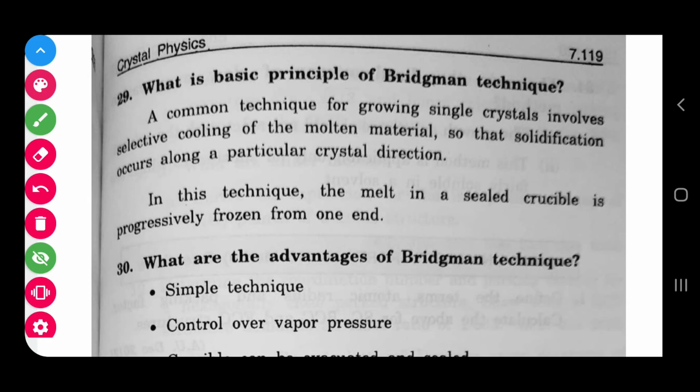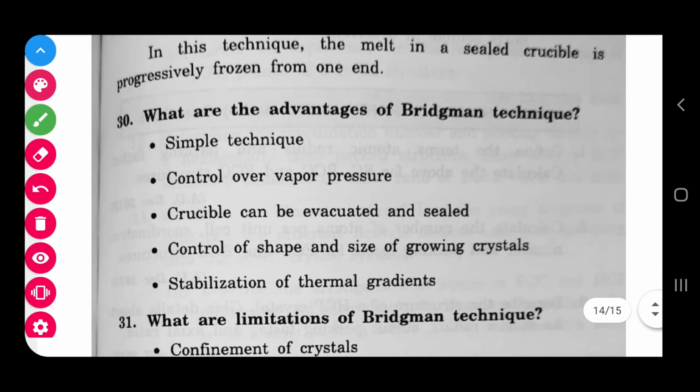in a temperature gradient. For example, if you move the crucible top to bottom in the temperature gradient, that is vertical. If we move the crucible left to right, then that is, sorry, this is the horizontal Bridgman technique, that is the case here. What are the advantages of the Bridgman technique? The plus points of the Bridgman technique.